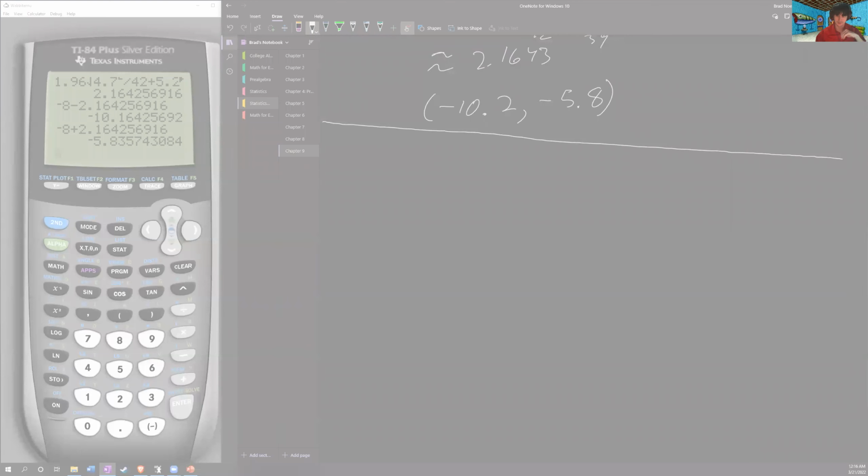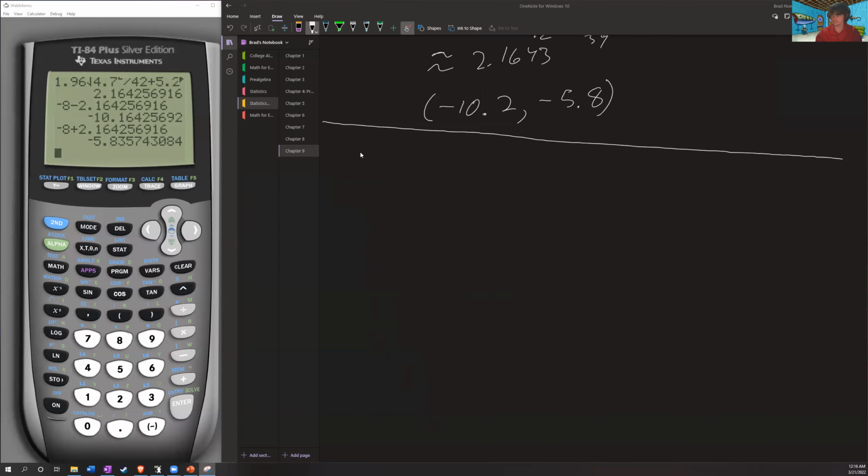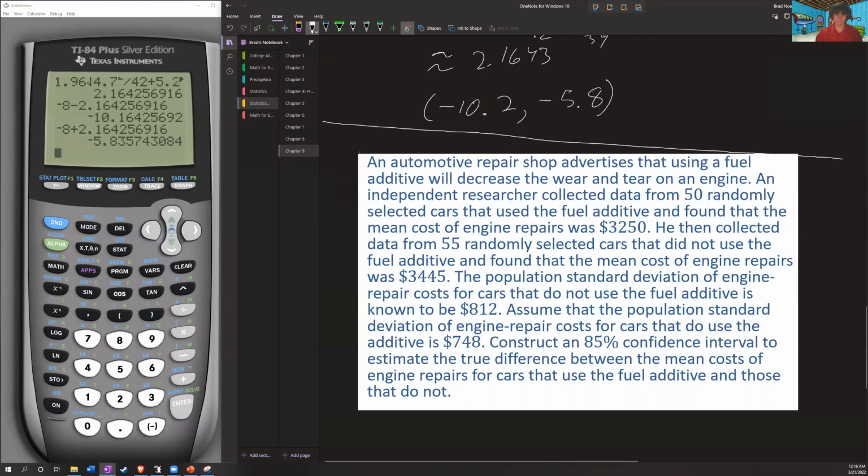Okay. Now let's discuss how we can go about making use of our calculators in order to expedite this process. And for this one, we're going to go ahead and make use of this example here. It says an automotive repair shop advertises that using a fuel additive will decrease the wear and tear on an engine. An independent researcher collected data from 50 randomly selected cars that used the fuel additive and found that